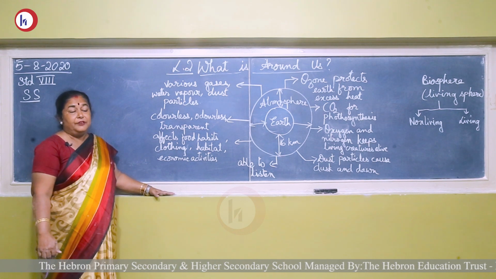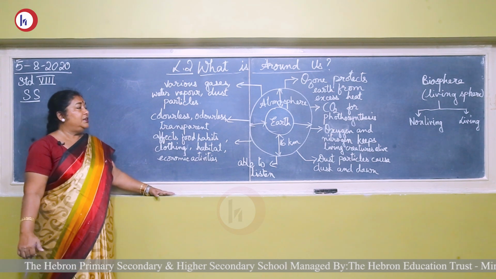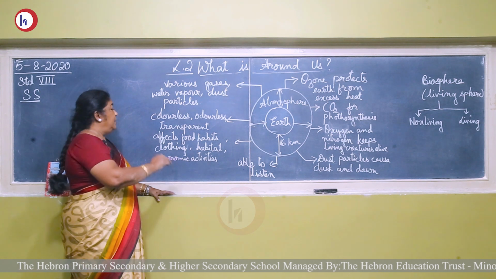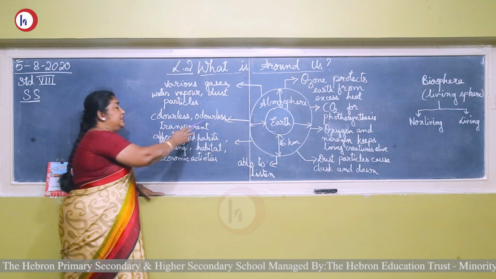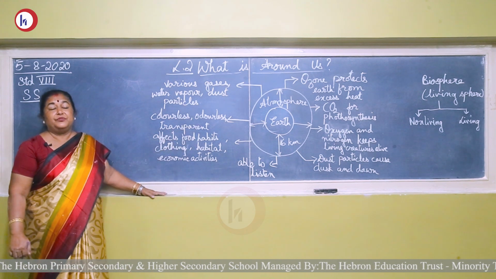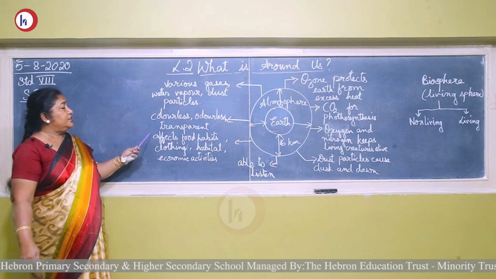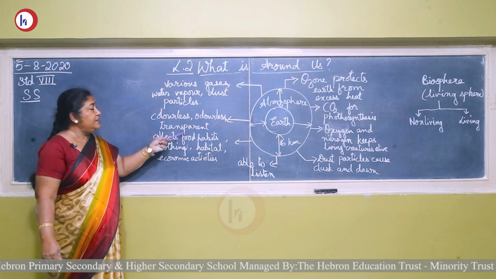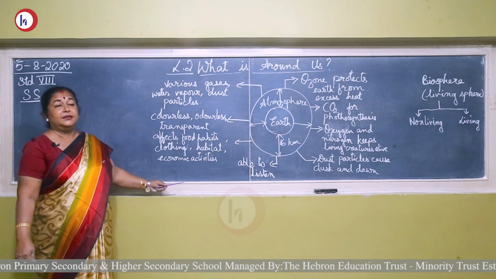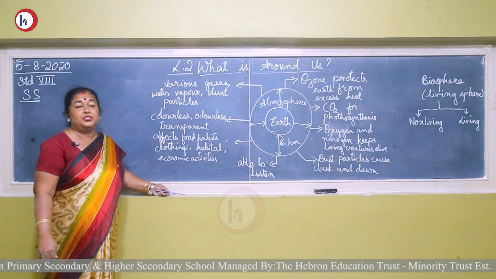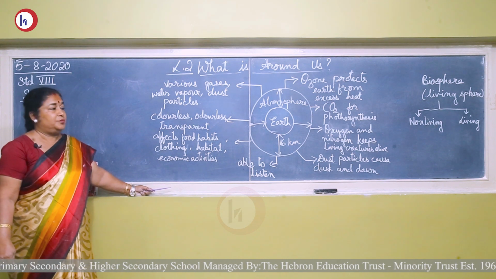Now, have you seen the atmosphere? Can anyone see it? We can see the lithosphere, we can see the hydrosphere, but the atmosphere is not visible. It is transparent, colorless, and also odorless. Odorless means something which we cannot smell. So the characteristics of the atmosphere are colorless, odorless, and transparent. Atmosphere is formed of various gases: nitrogen, oxygen, carbon dioxide, ozone.